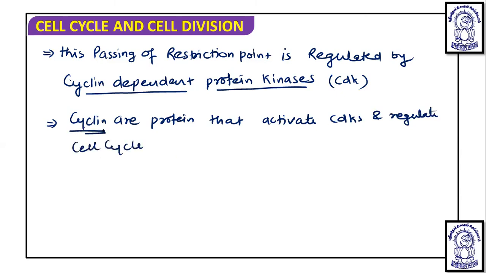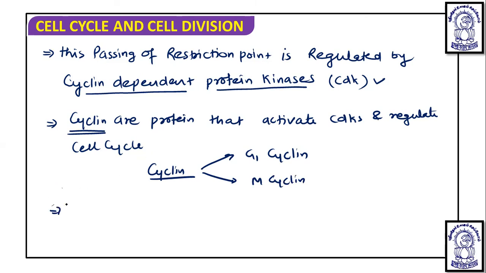So cyclins are important for the activation of this CDK. Now it is known that cyclins are of two types: one is G1 cyclin and one is M cyclin. These cyclins are present particularly in the cytoplasm.